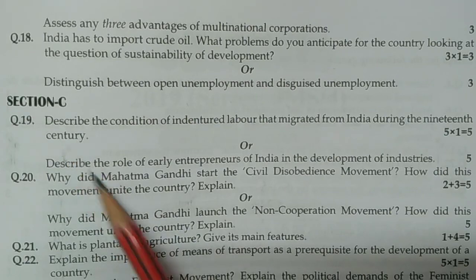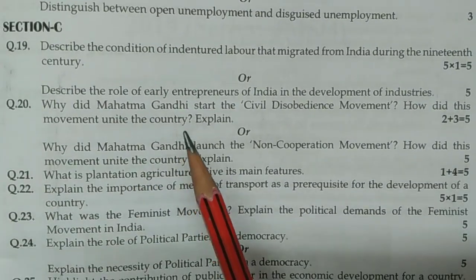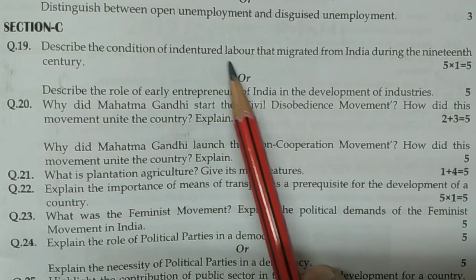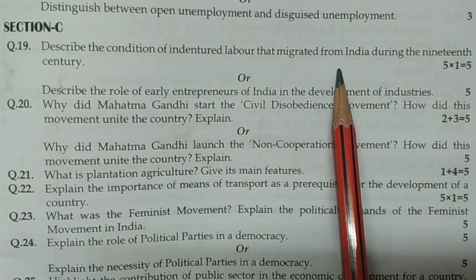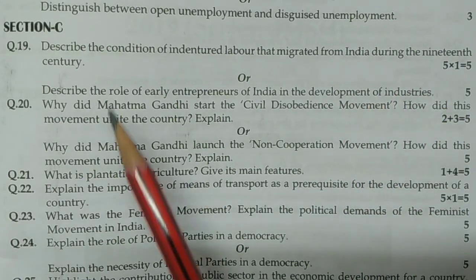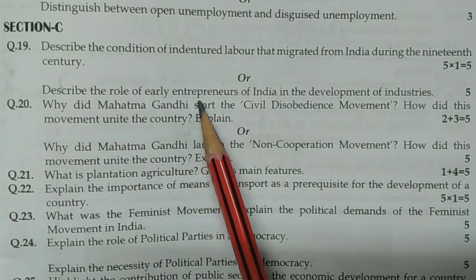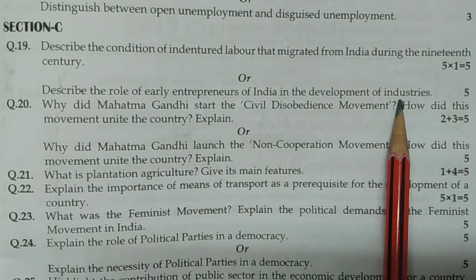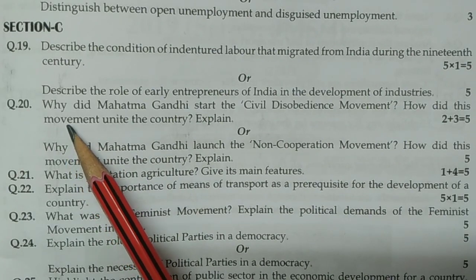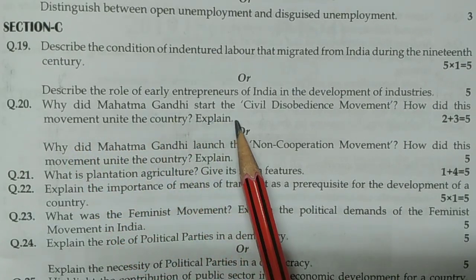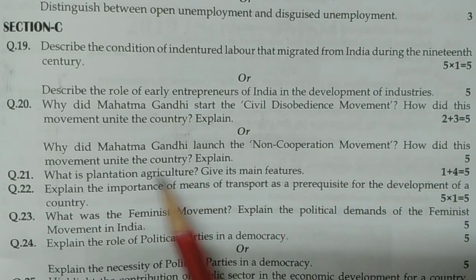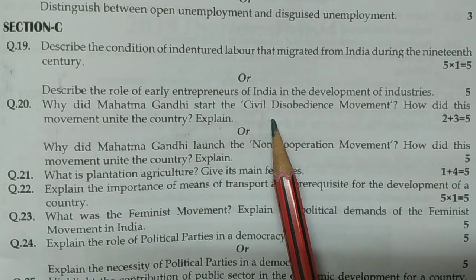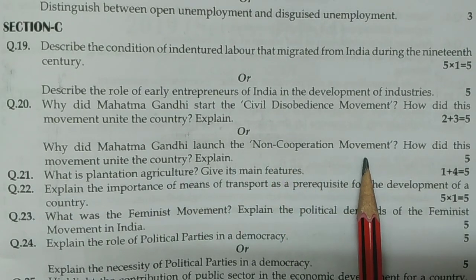So now let's come to section C. Describe the condition of the indentured labor migrated from India during the 19th century, or describe the role of early entrepreneurs of India in the development of industry. Next question number 20. Why did Mahatma Gandhi start the civil disobedience movement, and how did this movement unite the country? Explain. The civil disobedience movement and non-cooperation movement, both are really very important.